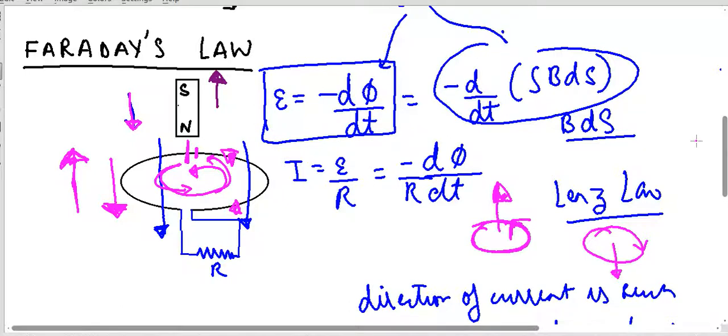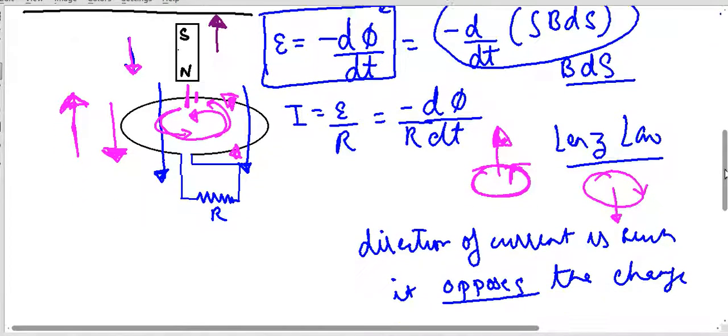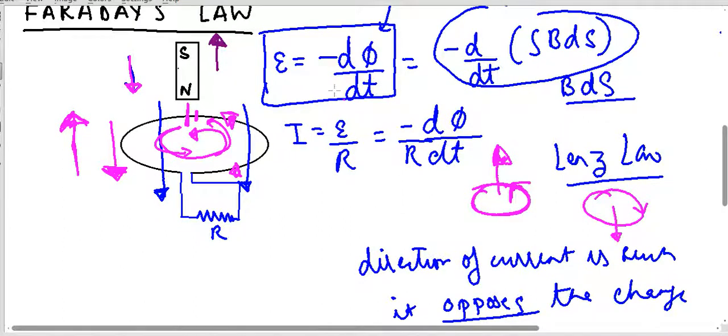By the way, one important thing which I missed was the negative sign here. The negative sign comes because of Lenz's law. Lenz's law says that the direction of induced current or induced EMF is such that it opposes that change, and because it opposes that change, a negative sign is there in Faraday's law.